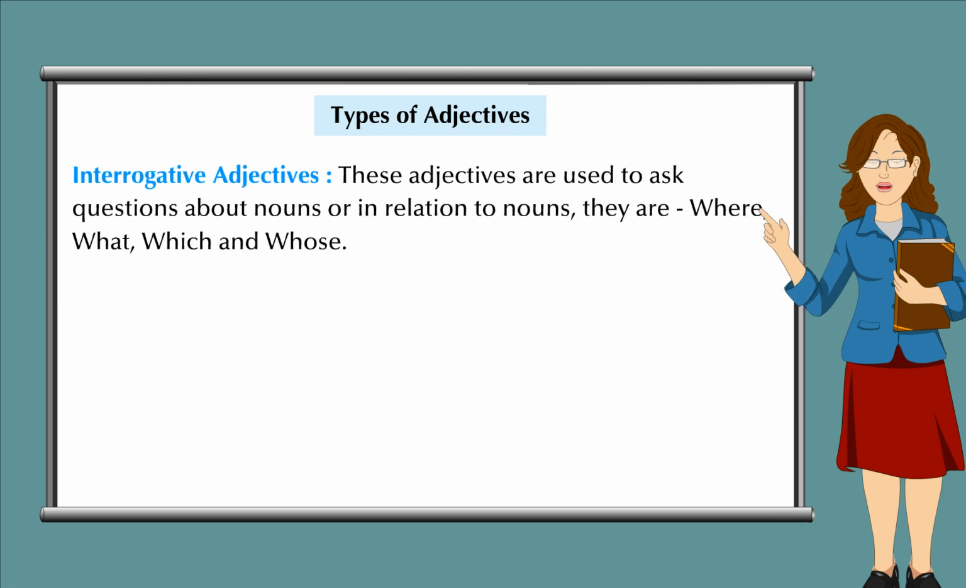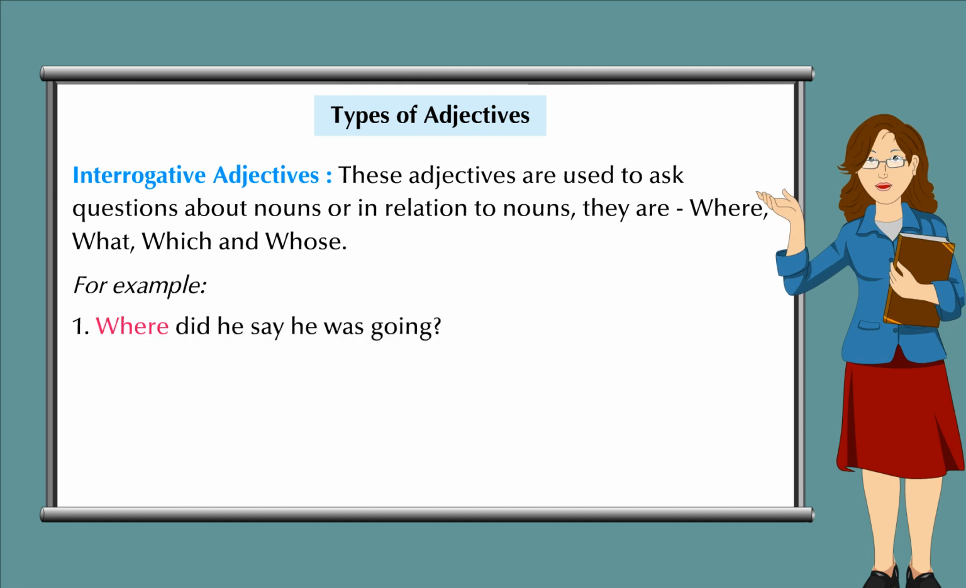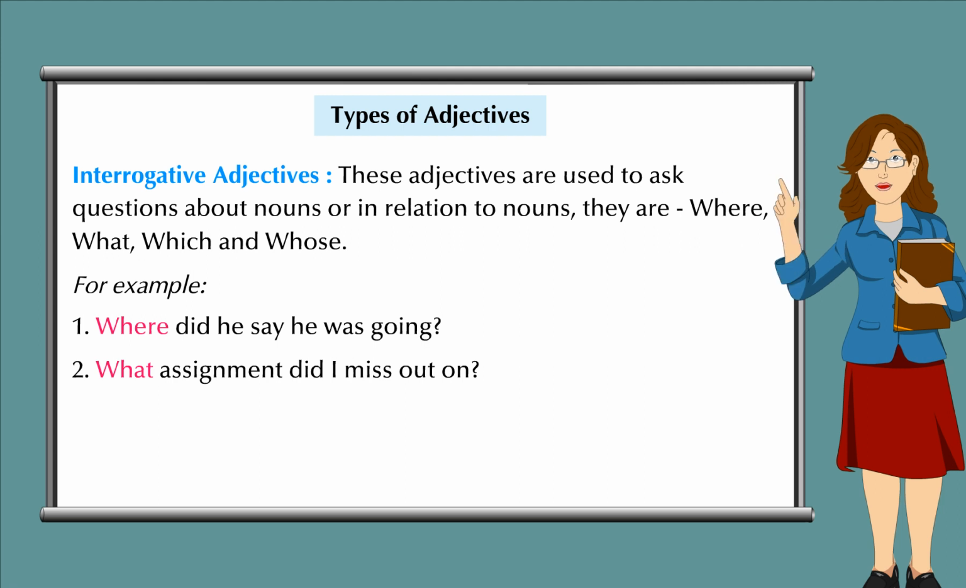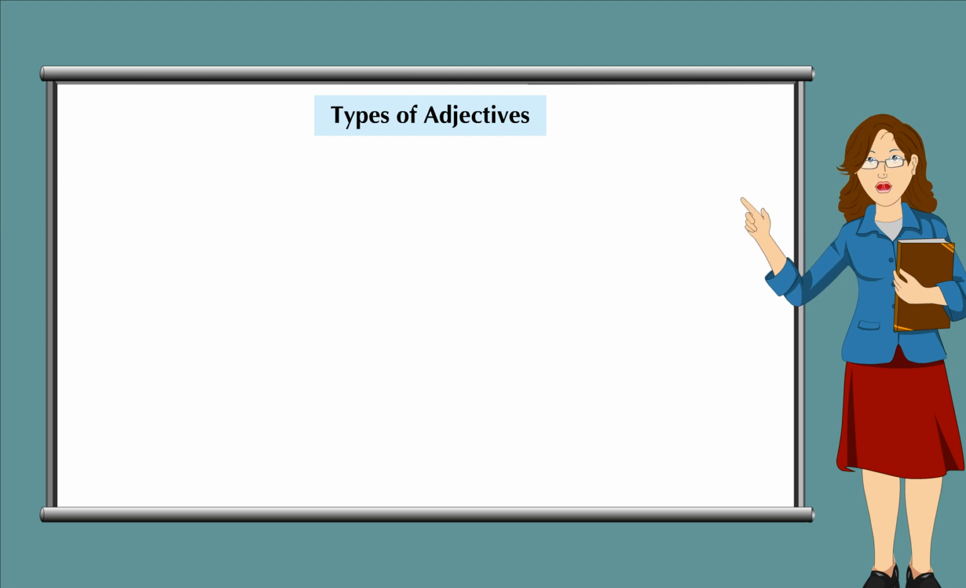Interrogative adjectives. These adjectives are used to ask questions about nouns or in relation to nouns. They are where, what, which and whose. For example, 1, where did he say he was going? 2, what assignment did I miss out on?